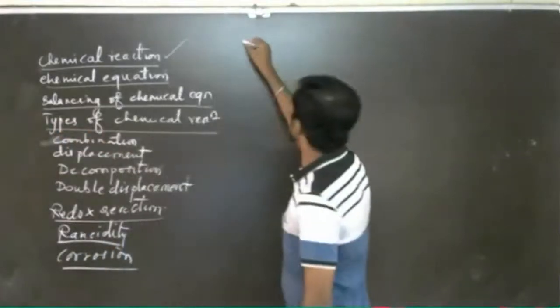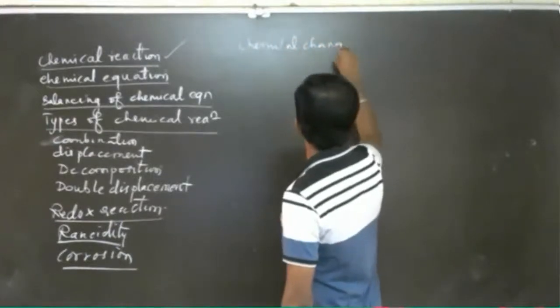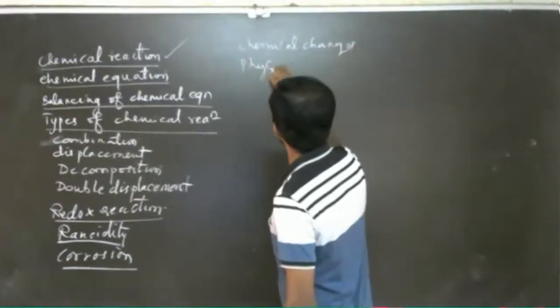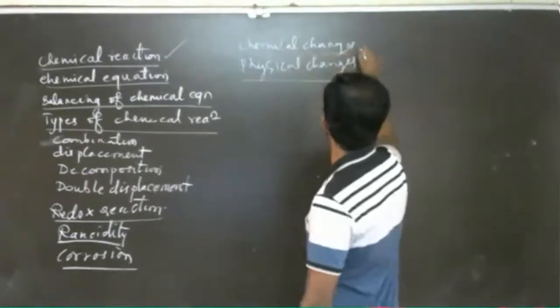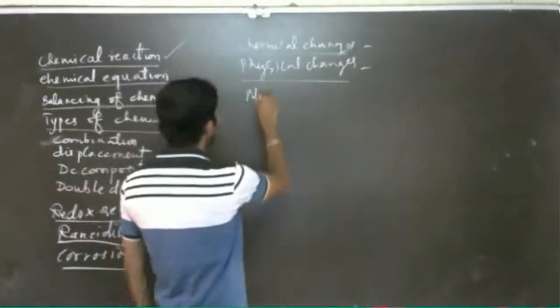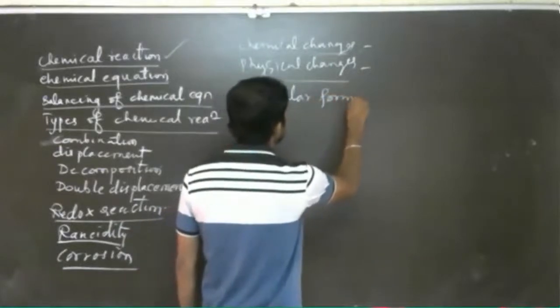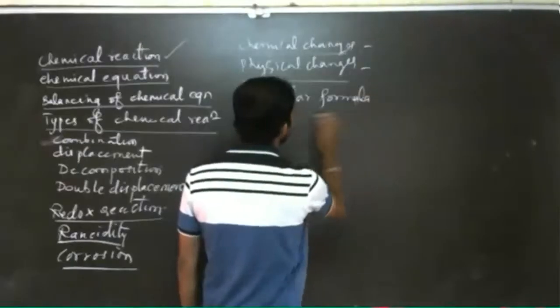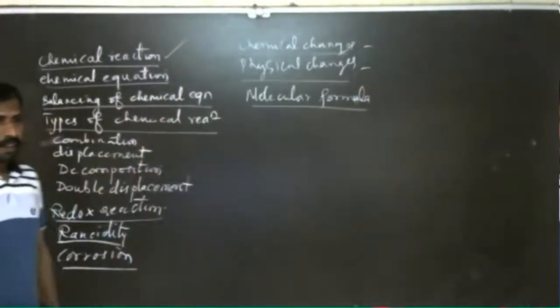Apart from that, you should know the chemical changes, physical changes, then how to write the molecular formula by the criss-cross method. That also you should know.